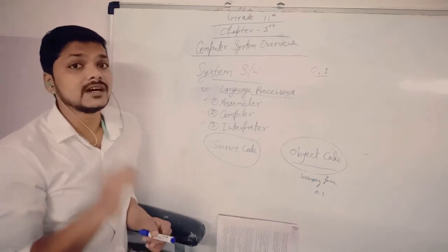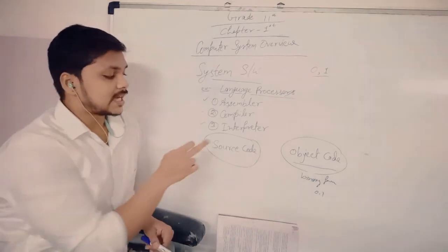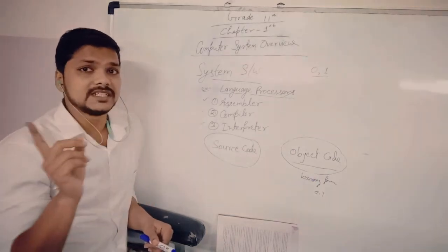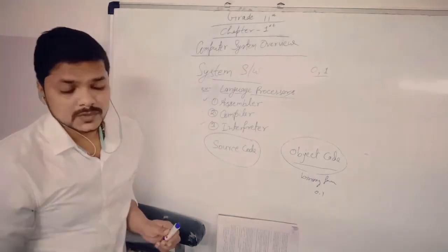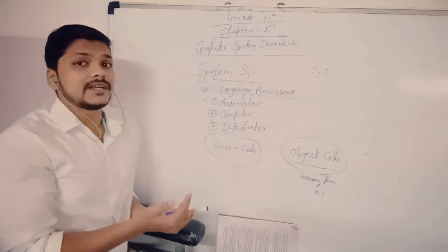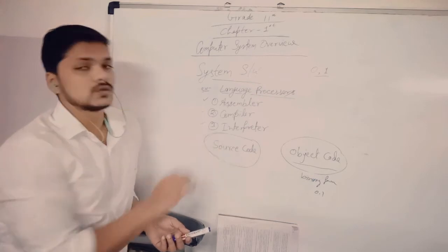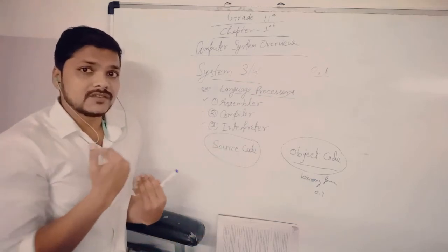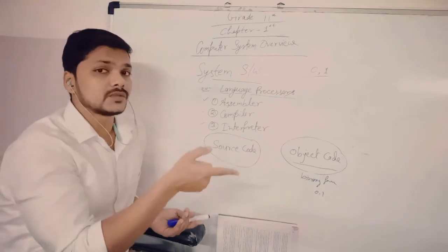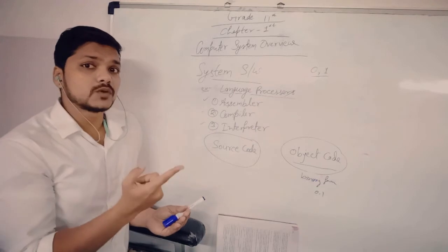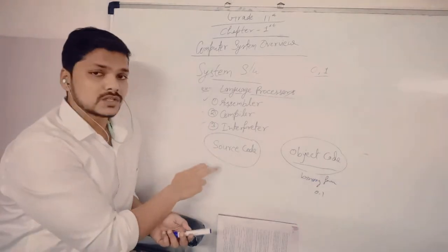We press buttons on the keyboard like A, B, C, D, E, F as you have seen. This kind of writing that we do is known as source code, meaning what we give as input to the computer.